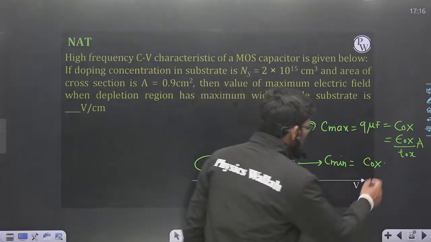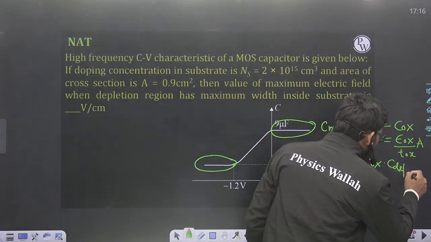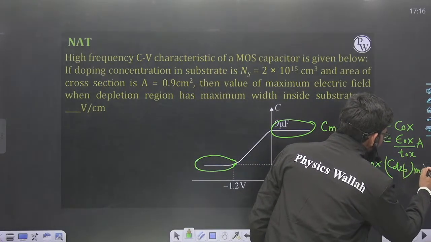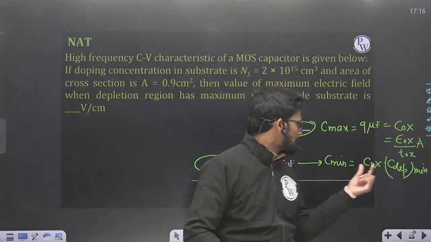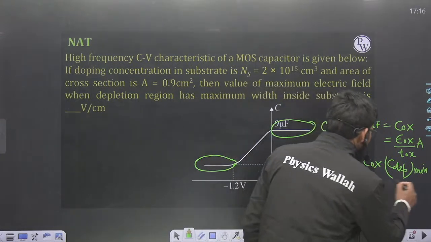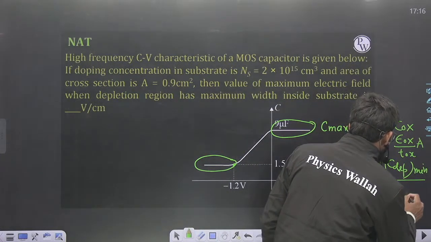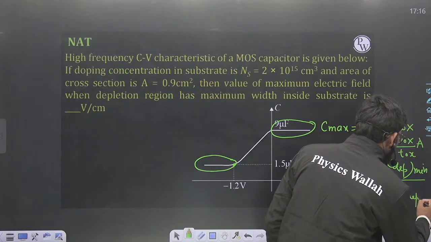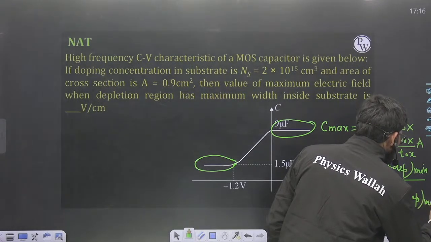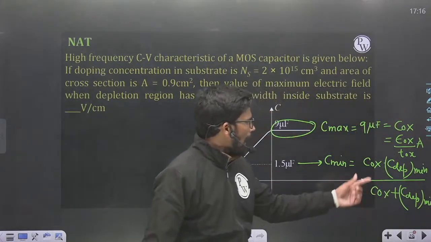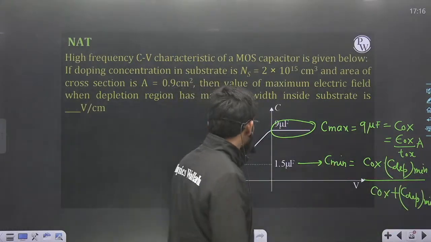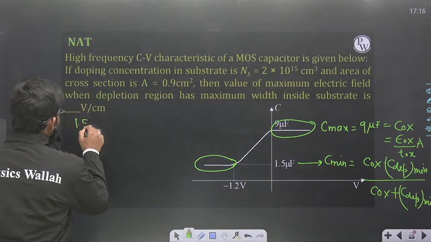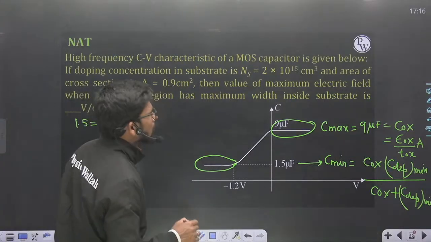Okay, so C dep min, when the depletion region capacitance is minimum, then the series combination of COX and C depletion will be at minimum value C min. So from here I can find out the value of C dep min, because C min is given as 1.5. 1.5 is equal to COX times C dep min upon COX plus C dep min, where COX is 9 microfarad.